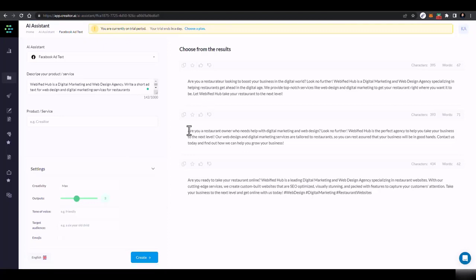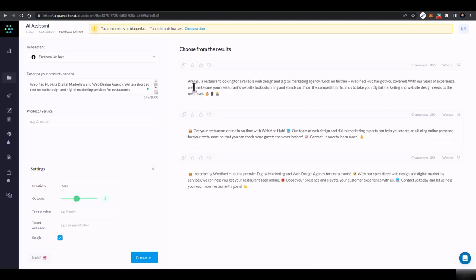Are you a restaurant owner who needs help with digital marketing and web design services? Now you can enable emojis as well, because this is an ad copy, so I want emojis too. So you can add some emojis: get your restaurant online in no time with Webify Hub.